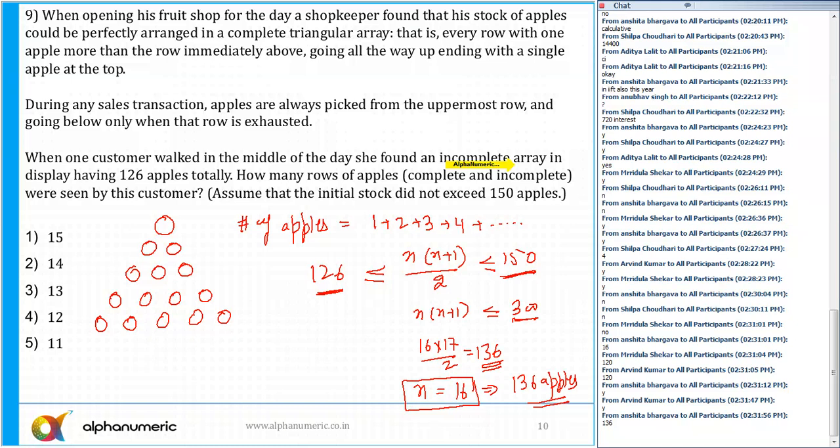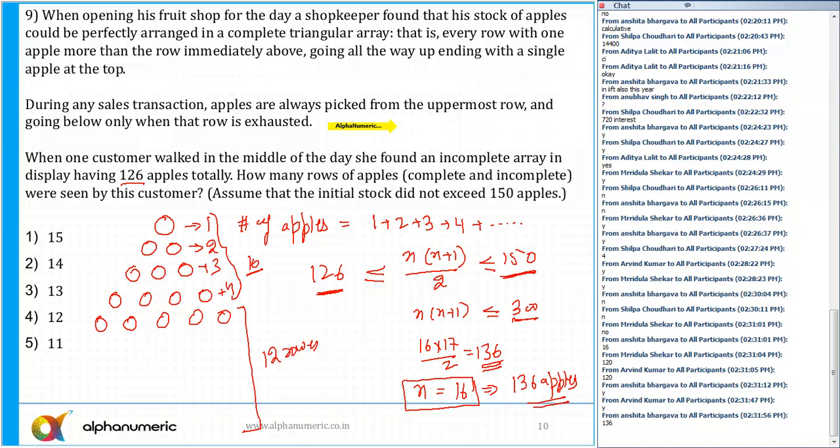When one customer walked in the middle of the day, she found an incomplete array of 126 apples. So that person can see only 126 apples here, 10 apples less. So if I remove 1 apple from the first row, 2 apples from the second, then 3 apples, and then 4 apples, 1 plus 2 plus 3 plus 4 is equal to 10. So now can the customer see these 12 rows?